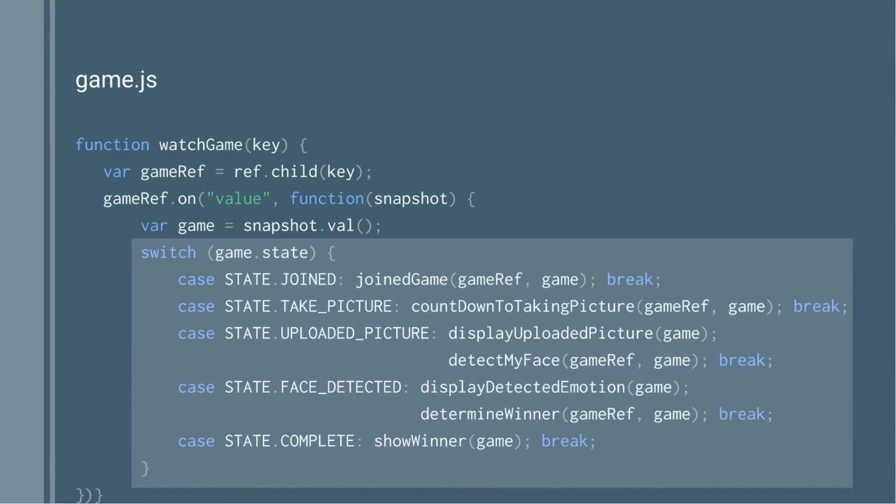It's pretty readable code. I munged it up a bit so it can fit on the slide. But it should look relatively straightforward to continue on down the page, just using a regular old switch statement. If you've written messaging systems or any backend systems that way, I know we're all JavaScript developers, I'm sure some of you do Node, it probably looks reasonably familiar. So on value, as anything under game changes, this gets fired.